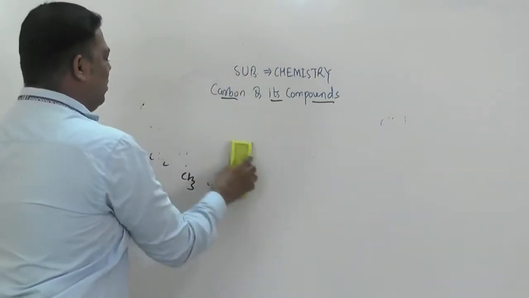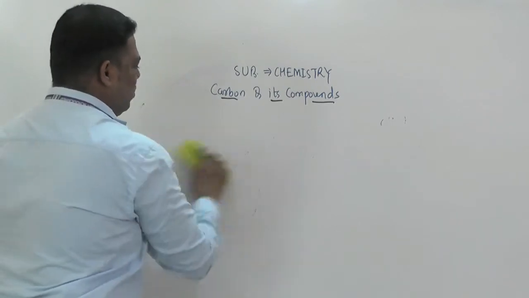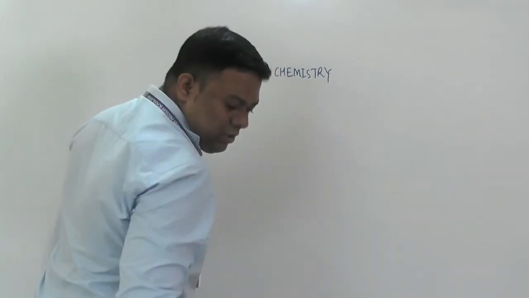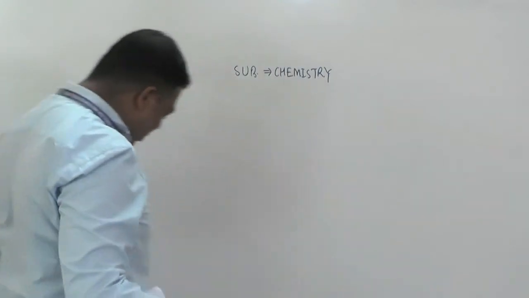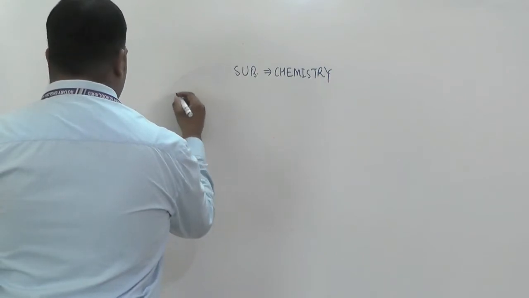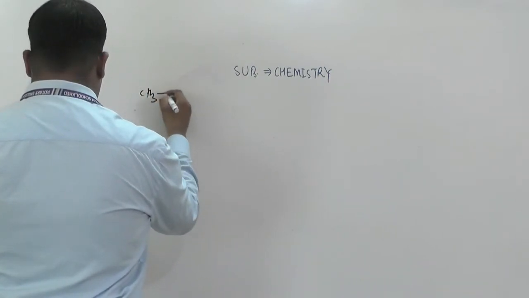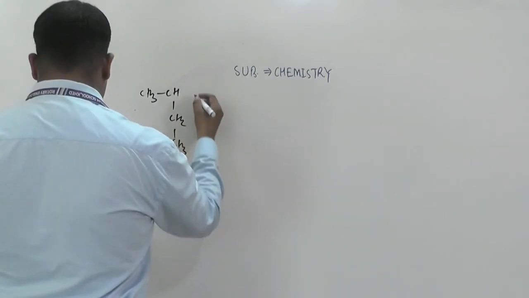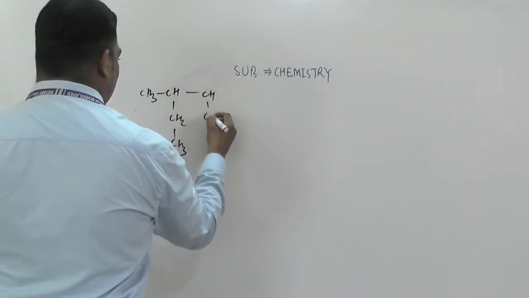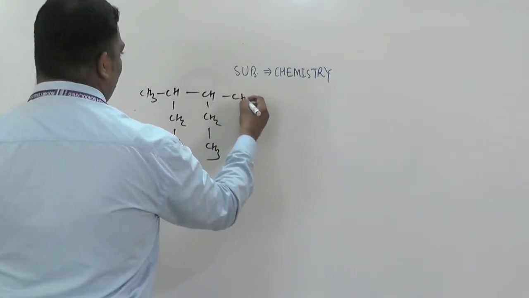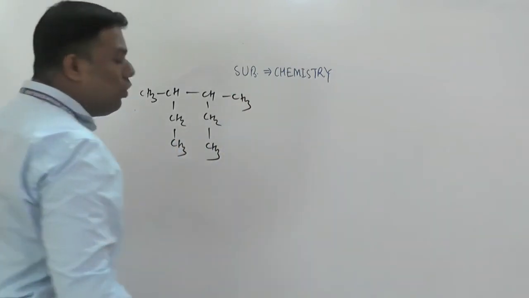We will discuss more examples also, so pay attention. See here, CH3, CH, CH2, CH3, then CH, CH2, CH3, and here also CH3.